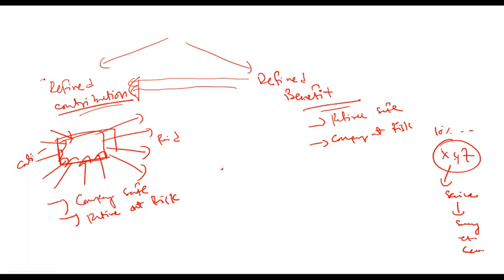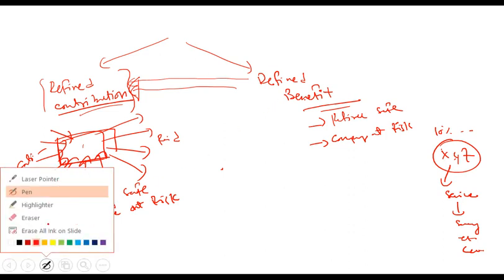Defined contribution is not a problem, because whatever you contribute will be used to pay off. There is no risk. If it is higher, higher payouts; lower, lower payouts. Defined benefit is a problem because you have a liability and you have to manage this fund to meet that particular liability.